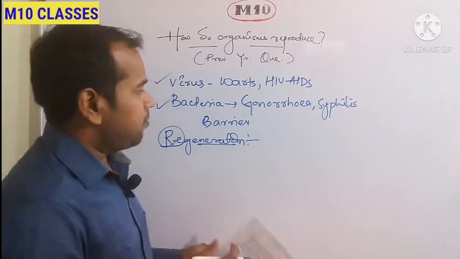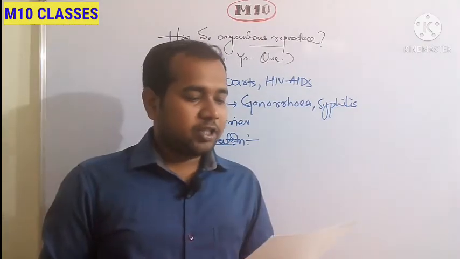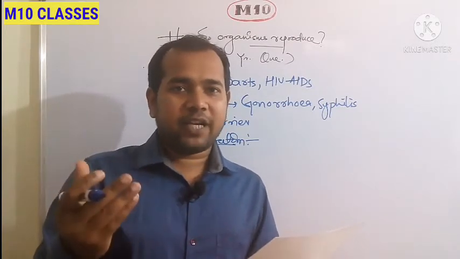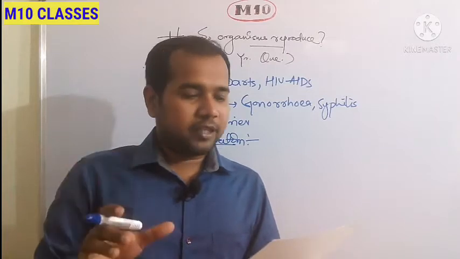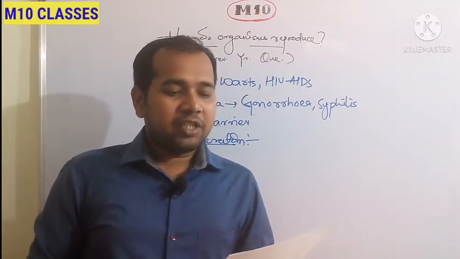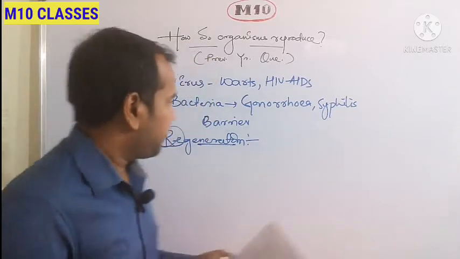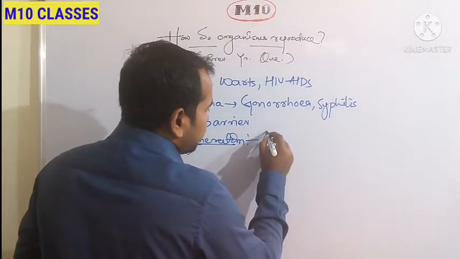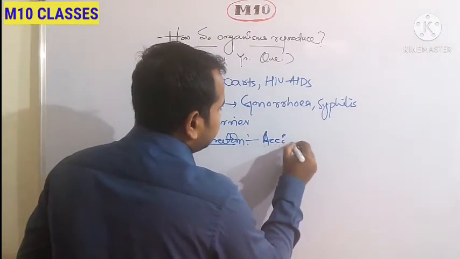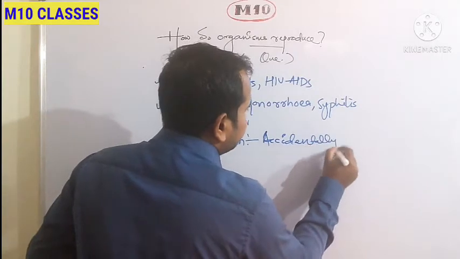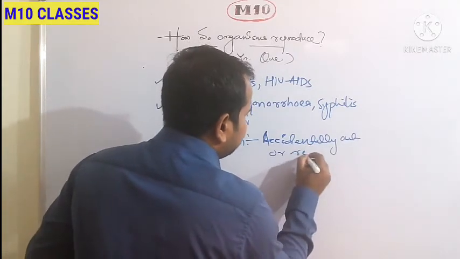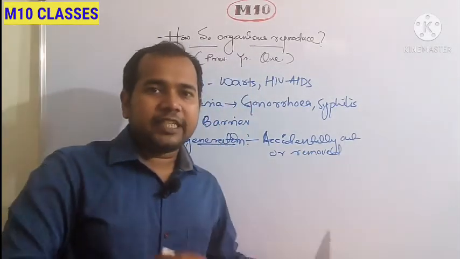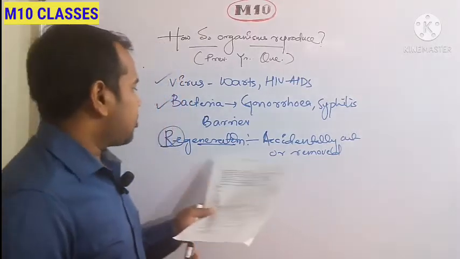Planaria is a simple multicellular organism. The process of regeneration in planaria has been explained in your book with a figure, so you can draw that. How is regeneration different from fragmentation? In regeneration, a part of the body is accidentally cut or removed. Then the organism is able to regenerate the total body, and that is called regeneration.